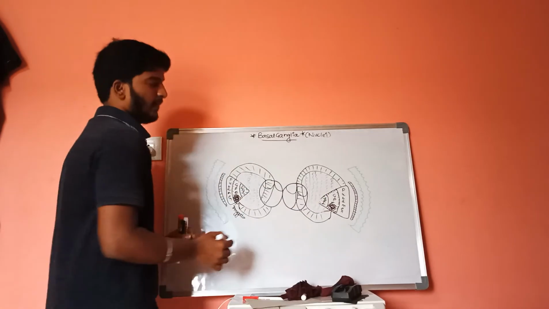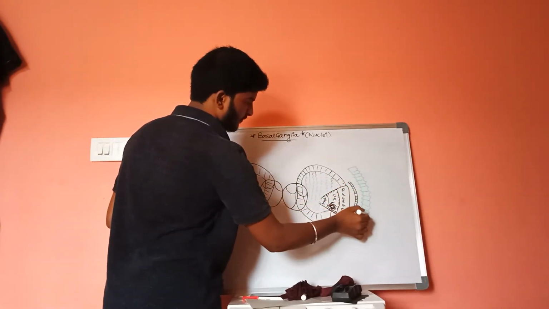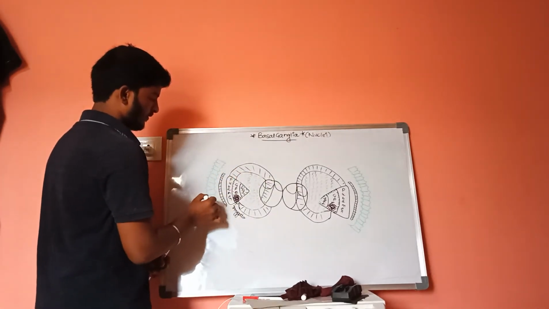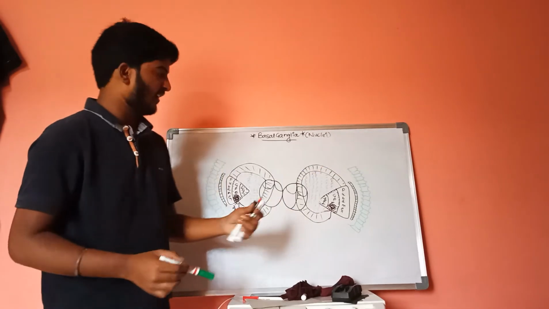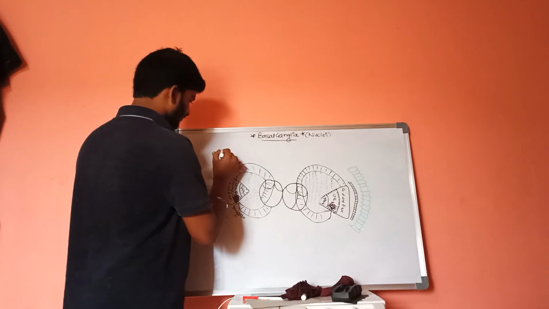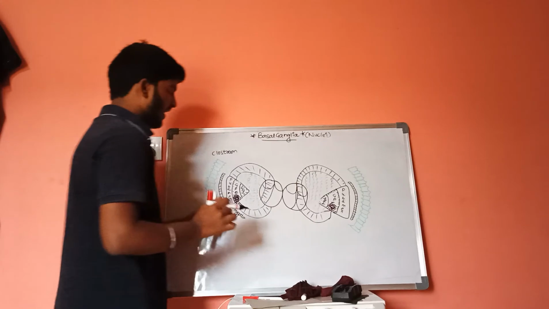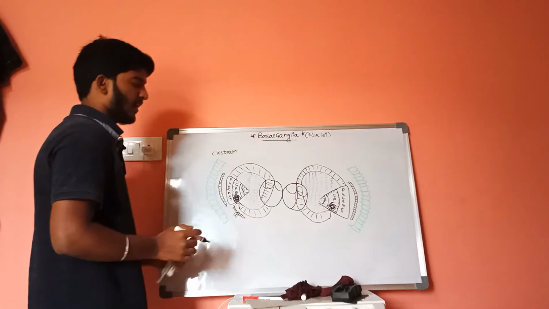This tightly packed gray matter is called the claustrum, and this is the claustrum, and this is the external capsule. It is the external capsule and it is the internal capsule.